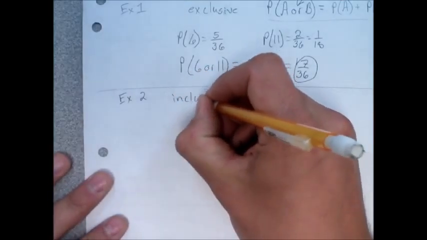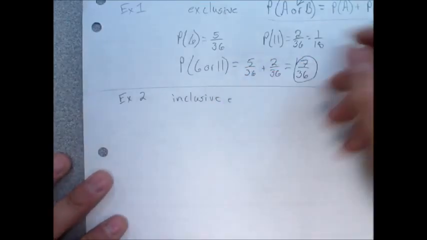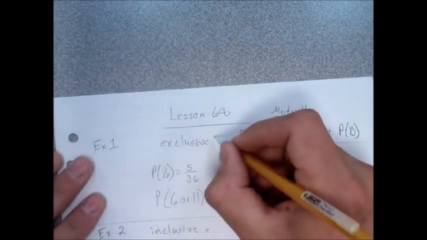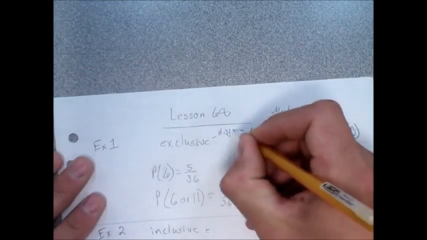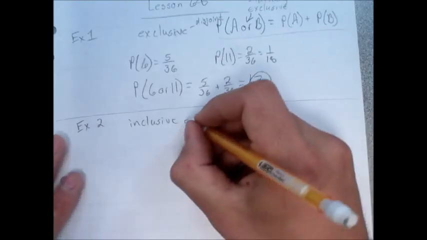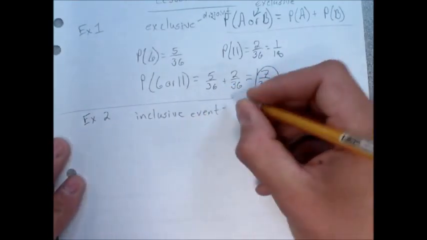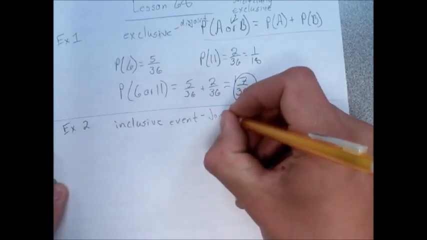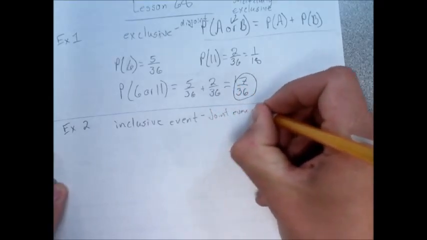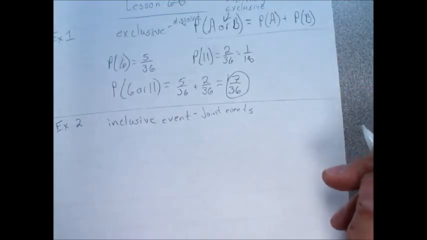Inclusive events are joint events, okay? So these were called disjoint, as in they don't affect each other. These are called joint events because they do affect each other. Okay, they can occur both at the same time.